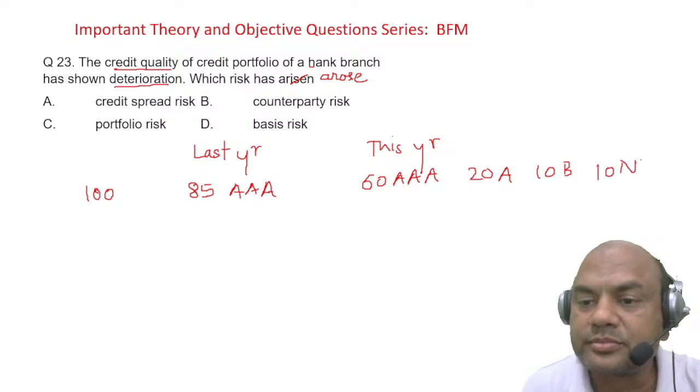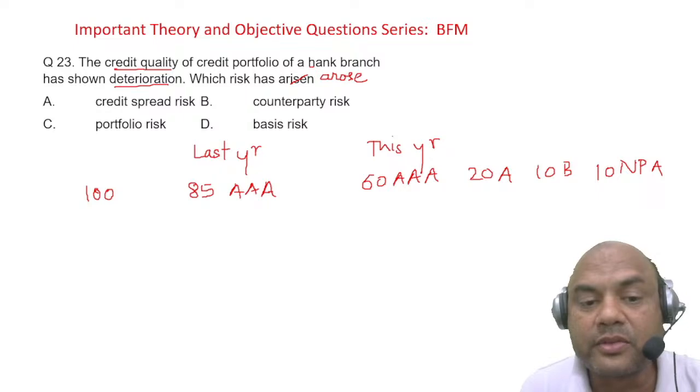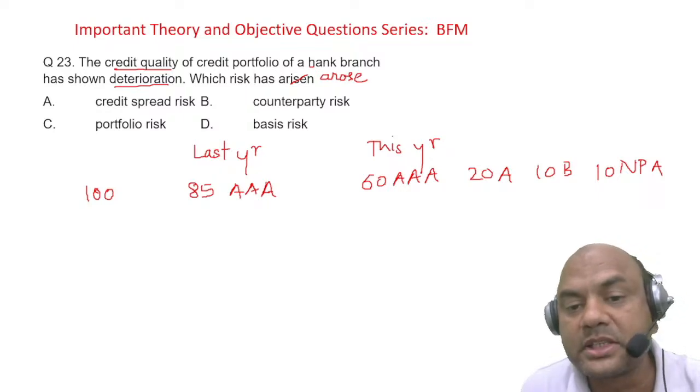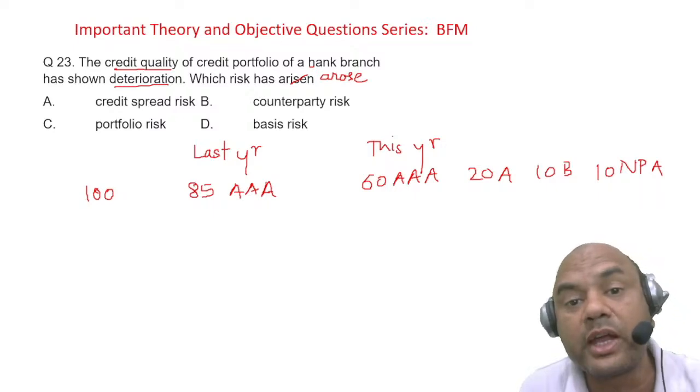This is what is meant by credit quality deterioration. 85% of the loans were AAA earlier, now only 60%. The remaining have gone down. So this is known as deterioration of the entire portfolio.